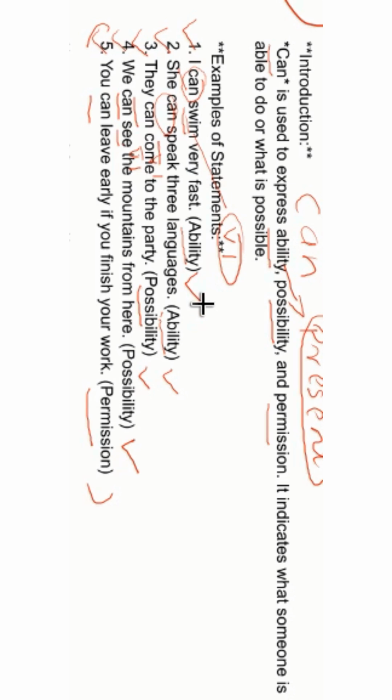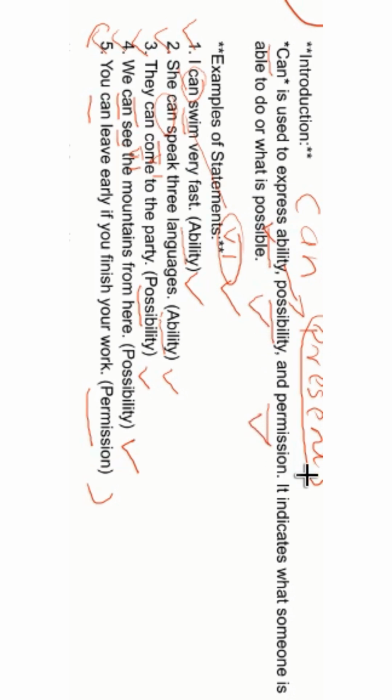So that is how we have learned how to use can. We always use the first form of verb with can. The second thing is, when do we use can? We use can to express present ability, possibility and permission.